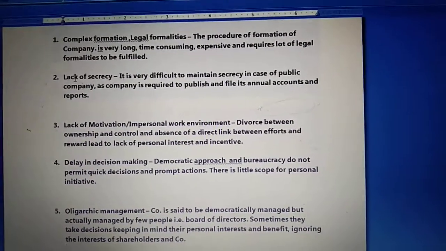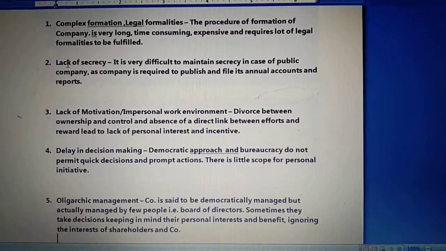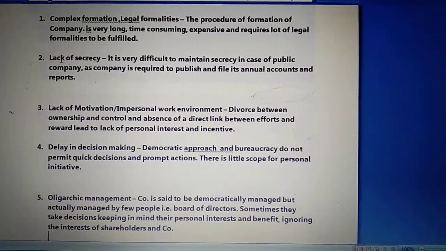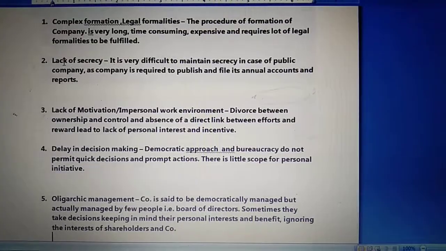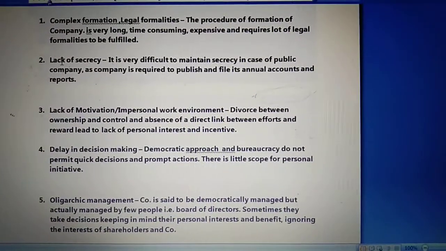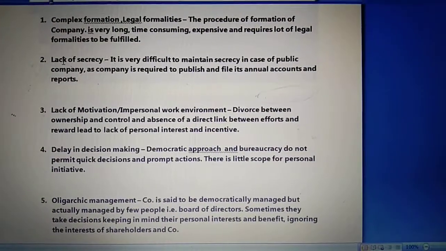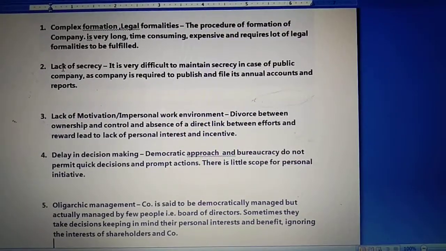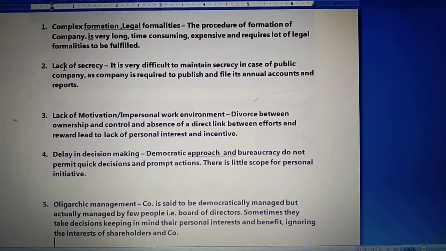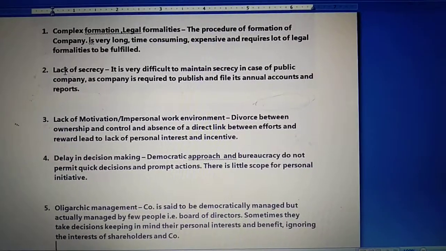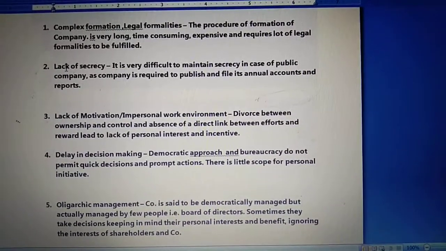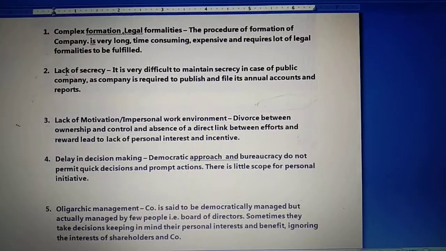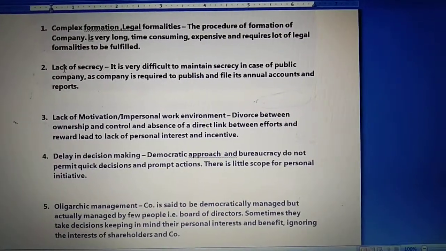Who are the owners of a joint stock company? It is the shareholders who hold the shares of a company, and control is with whom? With the board of directors. So different people are owners, the shareholders, and different people are controlling the company, that is the board of directors. So there is no direct link between the efforts, which are made by whom? By the board of directors, and the benefits are going to be achieved by whom?